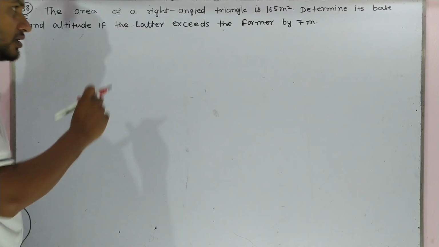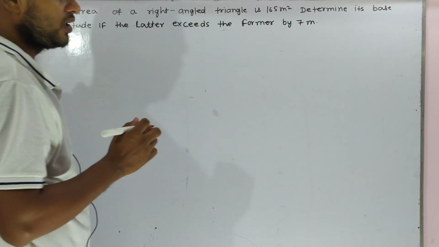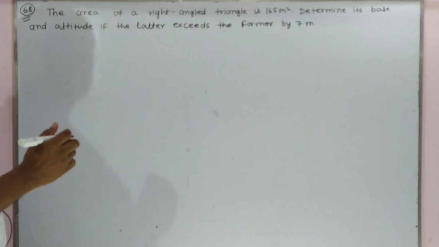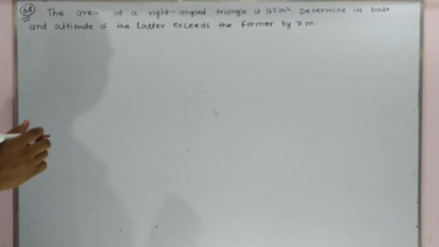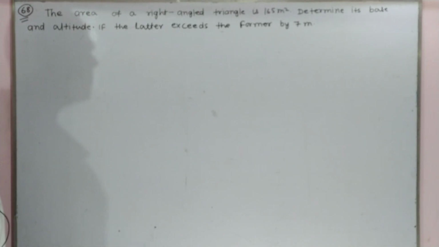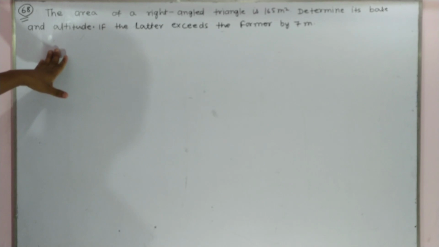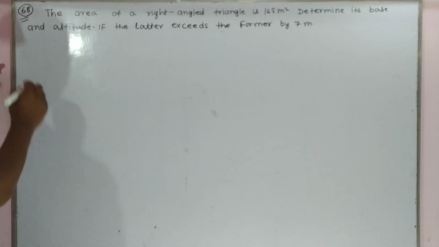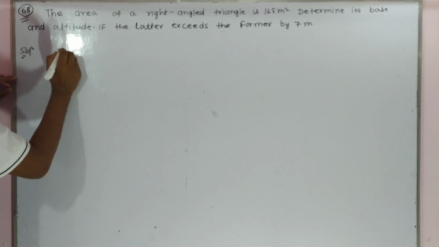Question number 68. The area of a right angle triangle is 165 meter square. Determine its base and altitude, if the latter exceeds the former by 7 meter. Let us see here. In the question, the area of the right angle triangle is given. How much? Let us see the solution of this question.